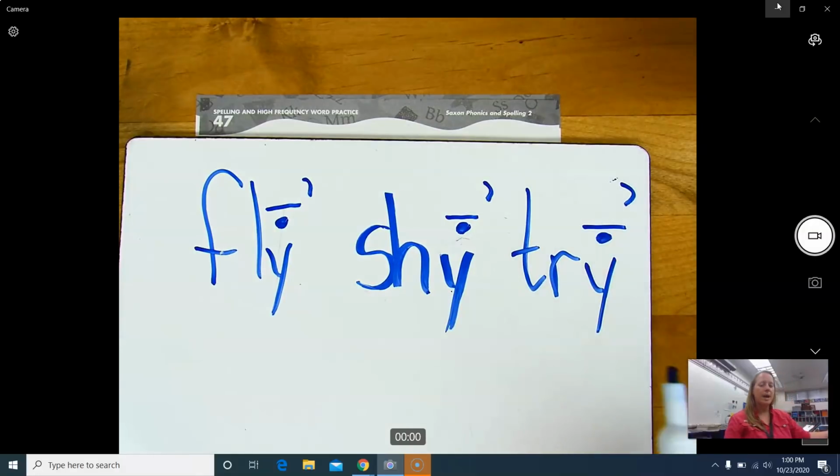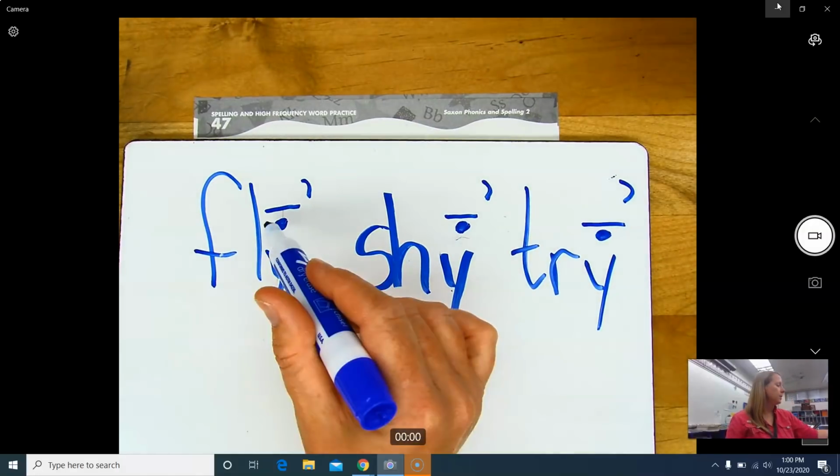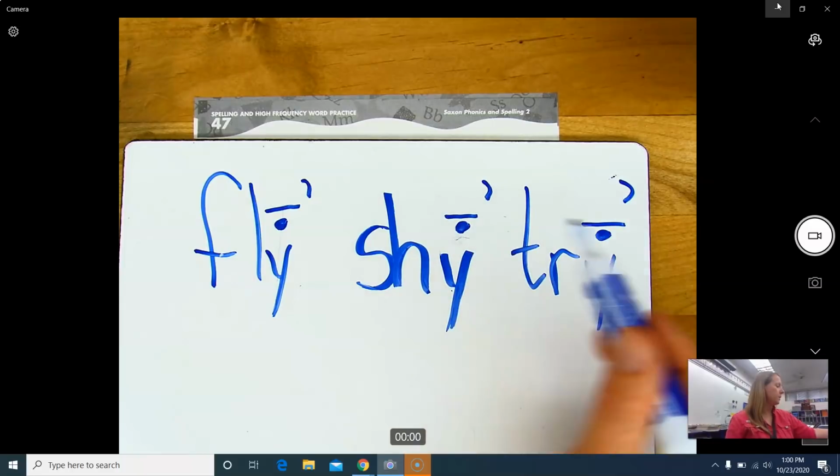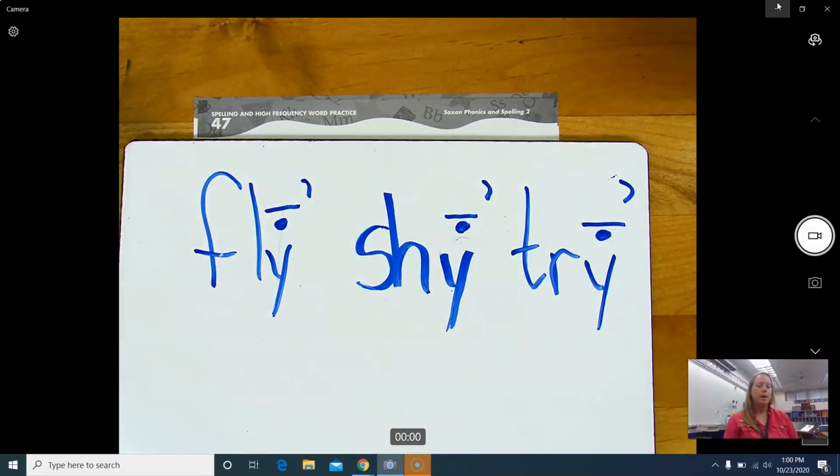So the letter Y, when it sounds like an I, you put a dot and a macron over the dot, and then you know that that Y is going to sound like an I. Who can read this word now? Fly, exactly. So we already showed you the cry new picture card, okay?